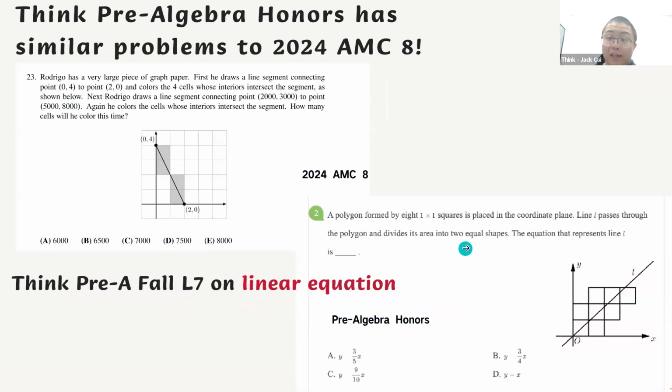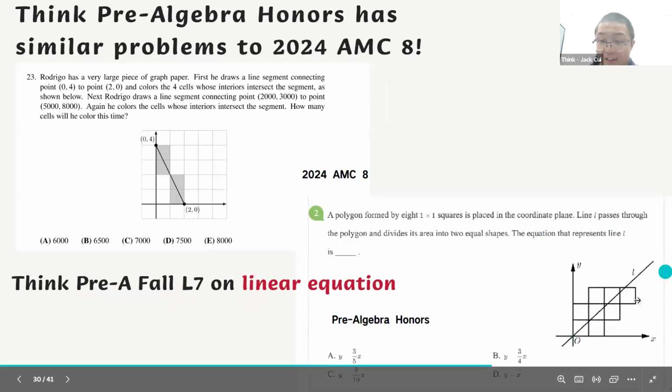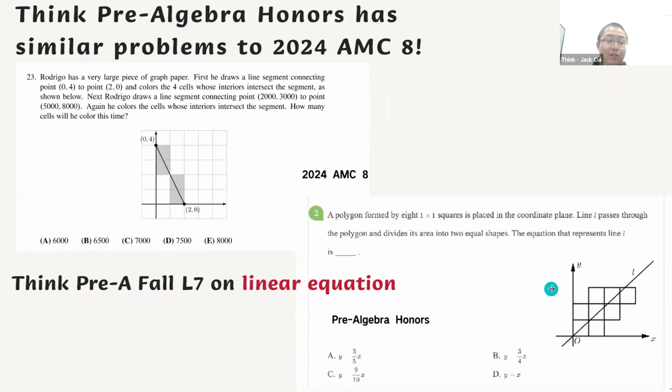In particular, we do have a question that asks about a line passing through a polygon like this. It's a question regarding grids, very similar to the one presented in the AMC 8. So if you have experience with that, I think you will remember what you have learned in the class. This is the overall introduction, okay?